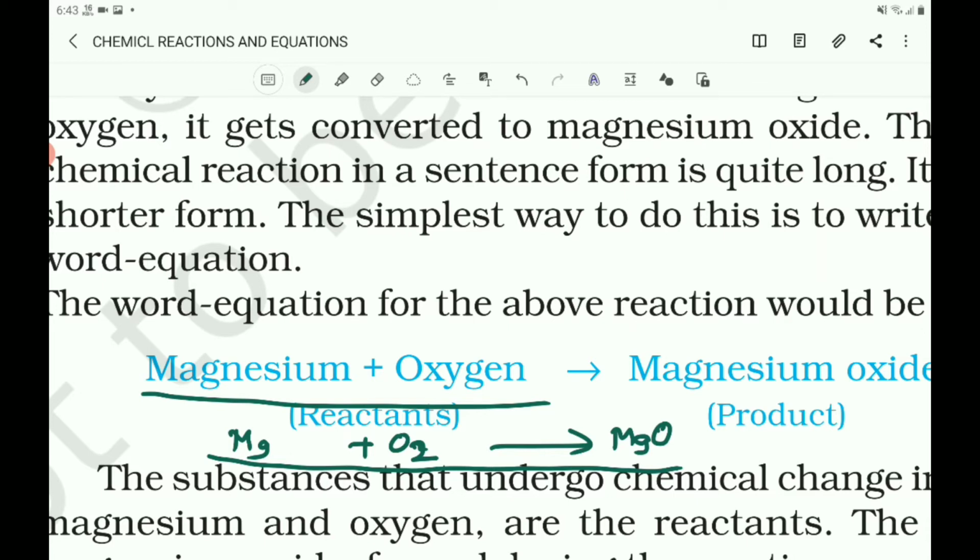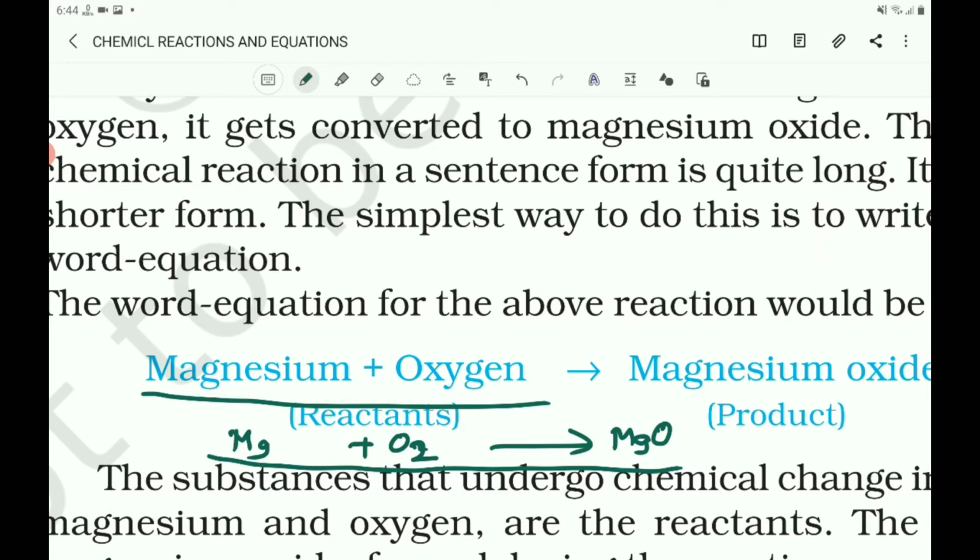This chemical equation is a shorter way of representing chemical reactions. We can use the chemical formula, the molecular formula and the symbol of the elements. Here Mg is the symbol of the element magnesium.